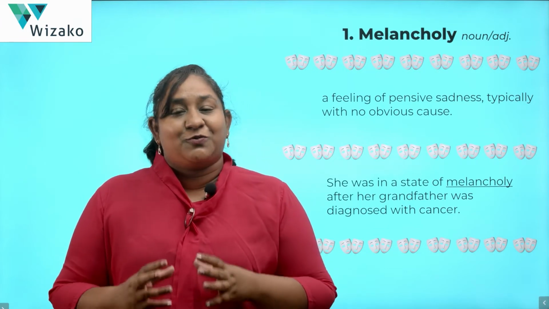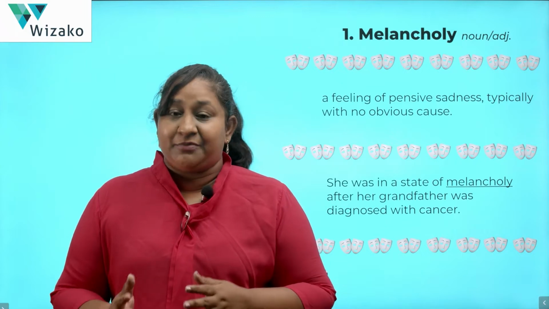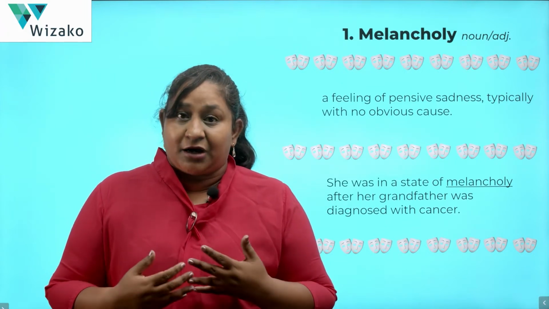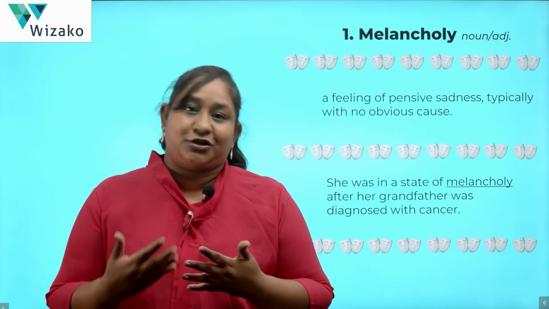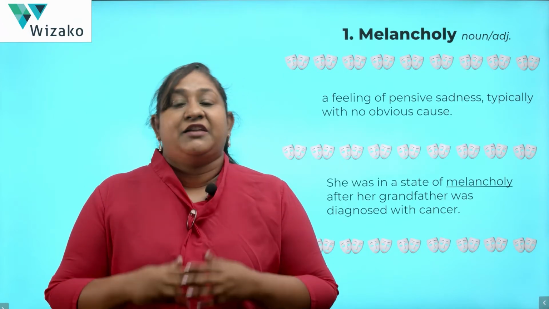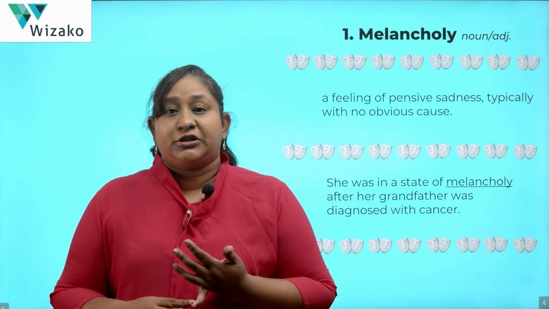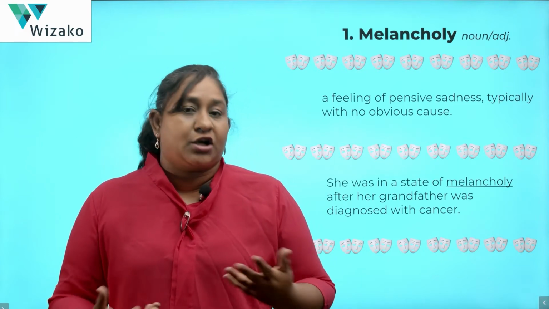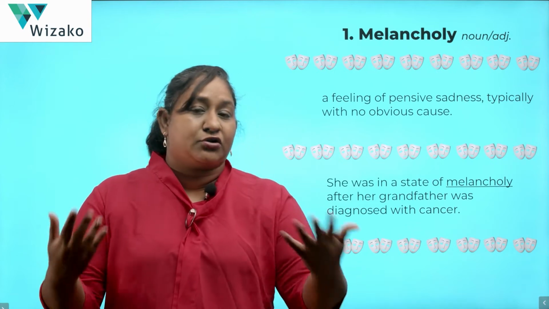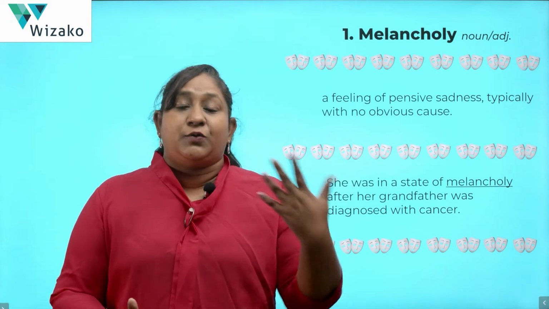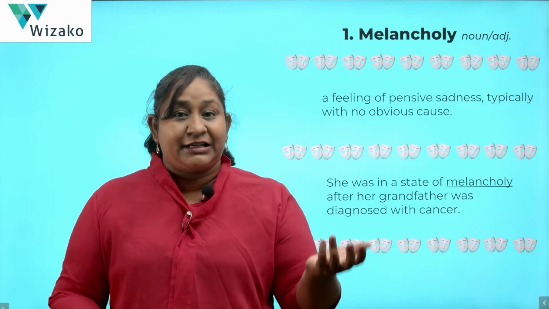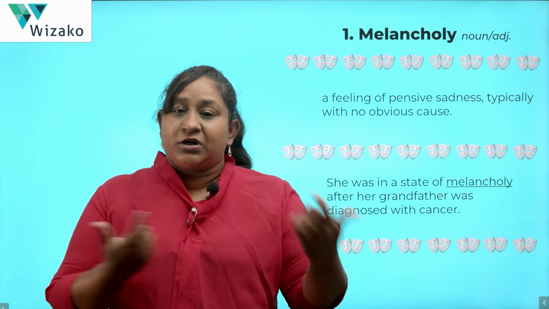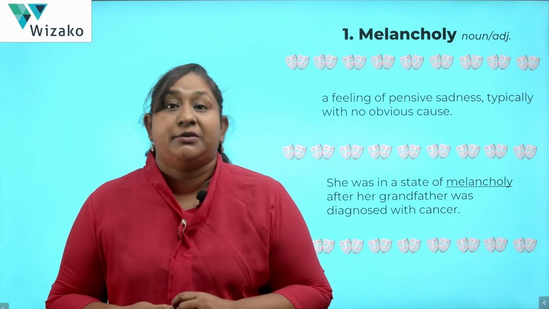I came across the word melancholy for the very first time in William Wordsworth's poem, and I remember it still now. I remember the poem in association with the word melancholy. In fact, later in the poem, the author also uses the word plaintive to describe the reaper's song. So she is singing a sad song to herself while working, and in one place he calls it a plaintive song, another place he calls it a melancholic song, and the word association there really helped me remember the meaning of these words.